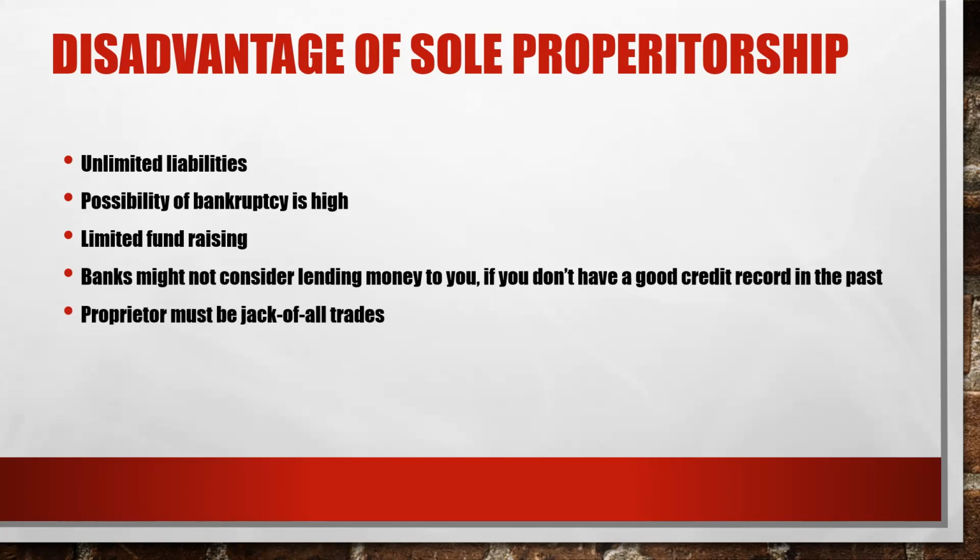And the proprietor must be a jack of all trades. So what do we mean by jack of all trades? It means the owner must know everything and be able to do everything for the business. As the owner alone, the owner has to do marketing, logistics, accounting, and finance on his own. So the owner's effort to run the business is high when we compare the sole proprietorship to a company.